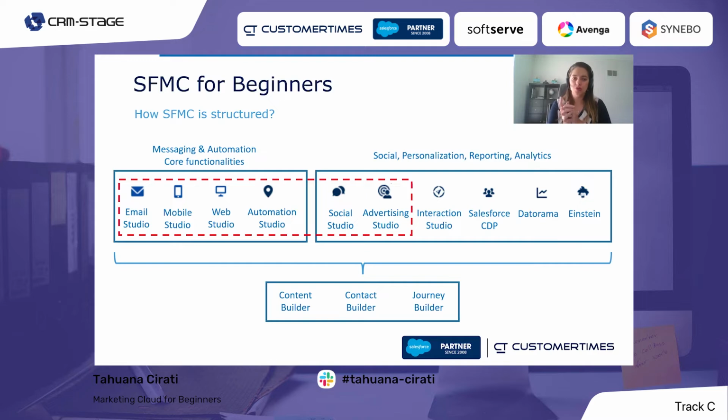For most of these studios, we can relate them to channels. Email Studio, for example, is used to send email, so it's basically the email channel in Marketing Cloud. The Mobile Studio is used to send SMS, push notifications, and instant messages like LINE. In Web Studio, we can build landing pages, which in Marketing Cloud are called CloudPages. We can build custom preference centers, for example. In Social Studio, we can integrate with some social media and monitor some social channels. Advertising Studio is mainly used for digital advertising.